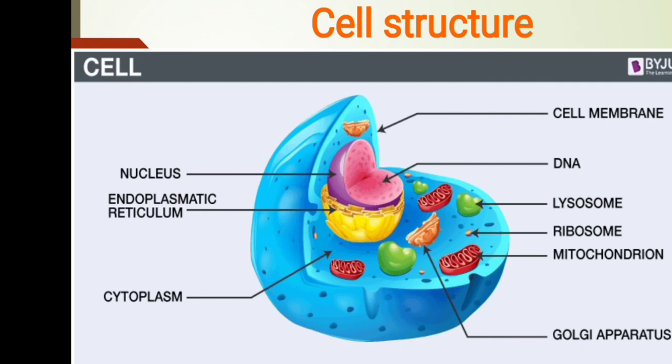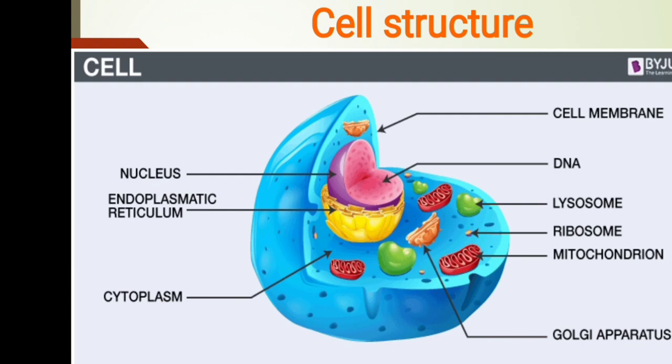In this slide we see the whole set of components. The outermost covering layer is the cell membrane, and the circular structure in the center of the cell is the nucleus. The nucleus contains DNA, and the cell also has lysosomes, ribosomes, mitochondria, and the Golgi complex or Golgi apparatus, and the cytoplasm, a fluid-like structure.